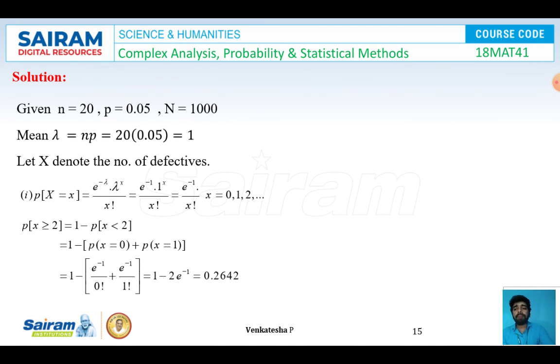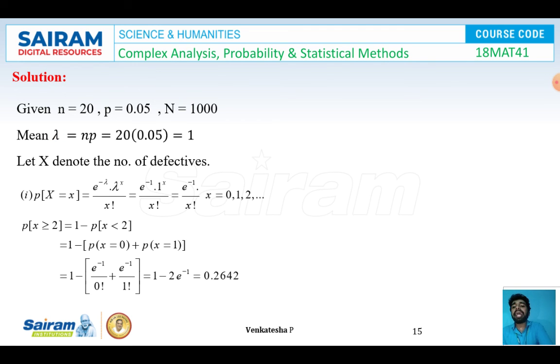So in this problem, the first thing is we have to identify the values of small n and small p. So n is given like 20, so I'll be taking n is equal to 20 and p is given like 0.05. With this, I'm going to find the value of mean, and we know that in the Poisson distribution, the mean is given by np. So I'll be multiplying 20 into 0.05. I got mean is equal to lambda, which is 1.